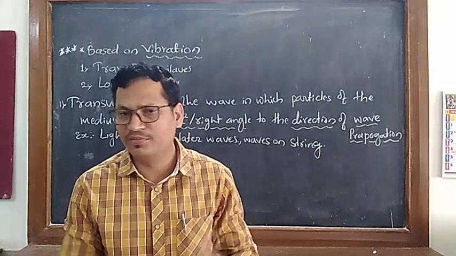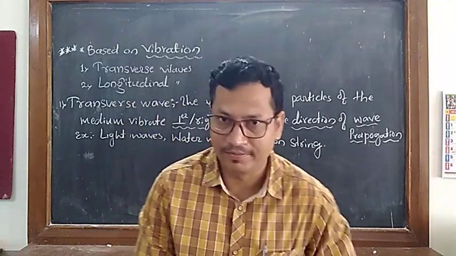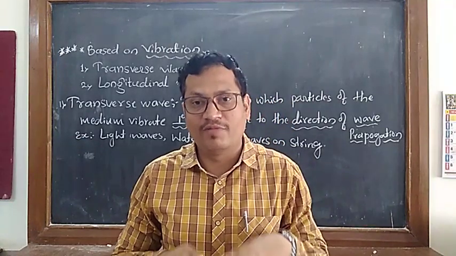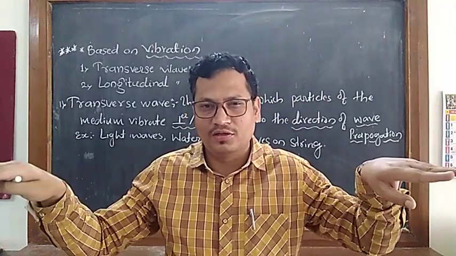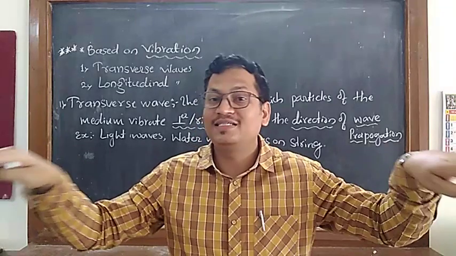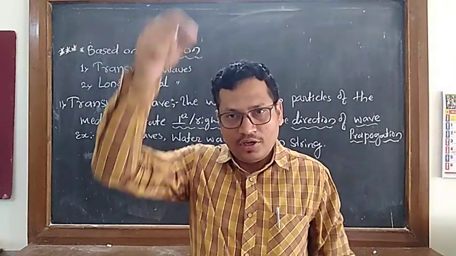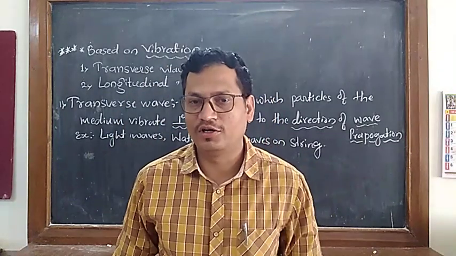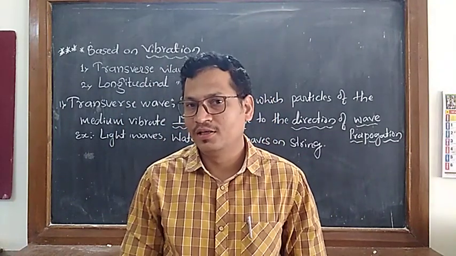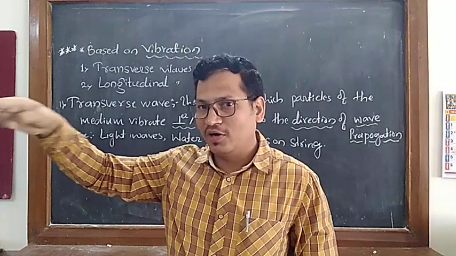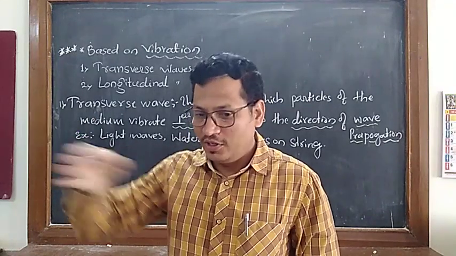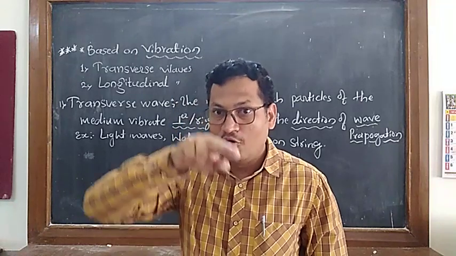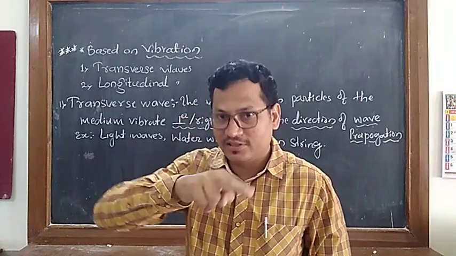Water waves you can imagine very easily. Suppose still water is there. Still water means the water is not moving, the surface of the water is not moving. It is still. If you drop a stone in the middle of the water, what will happen? The wave will move towards the end. So here the wave is moving in this direction, and look at the direction of the water particles. They vibrate.